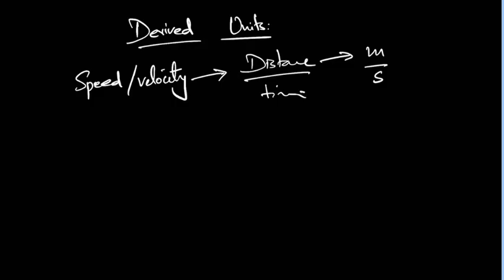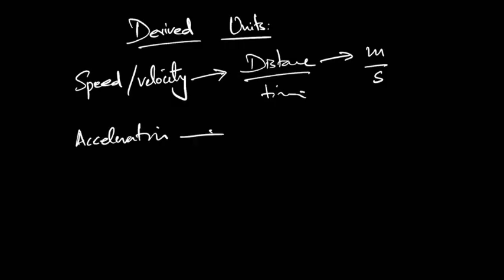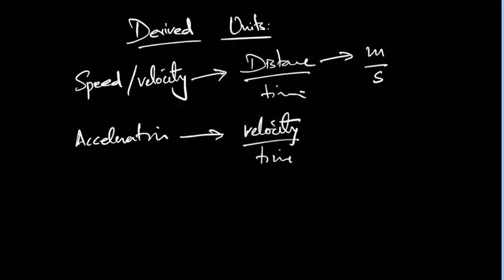Then there is acceleration. It is meter per second square. Very good. It's velocity over time. So velocity is meter per second divided by second. So it will be meter per second square.